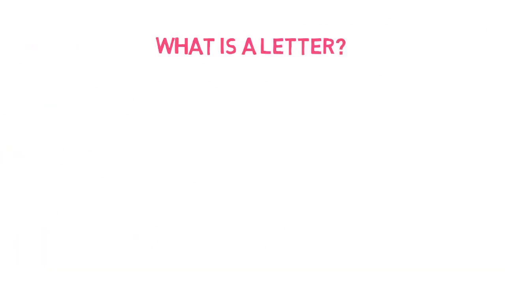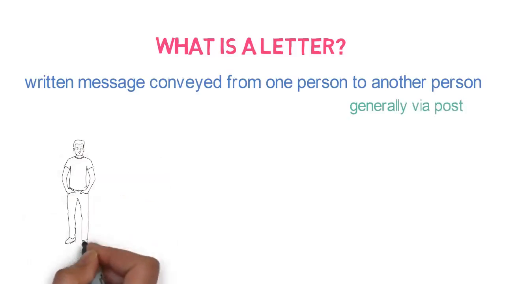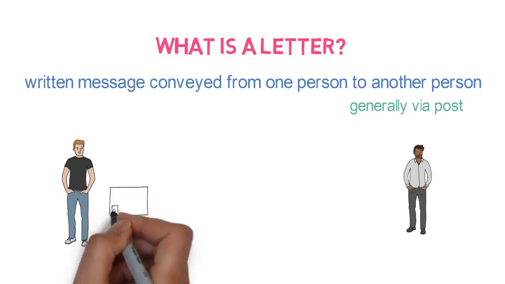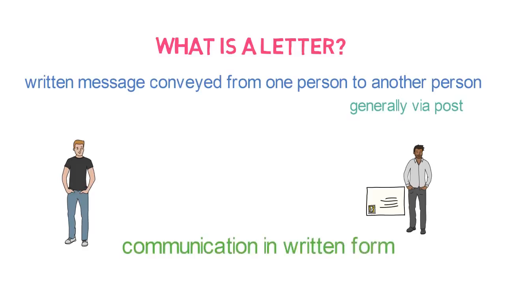What is a letter? A letter is a written message conveyed from one person to another, generally via post. Let me give you an example to understand it. Suppose there is a person who wants to provide certain important information to another person in written form. Then he will write the message on a paper. Now this paper is called a letter. He will deliver this letter to a post office and provide the address of the receiver. And then the post office will deliver the letter to the receiver. So the primary purpose of a letter is communication in written form.